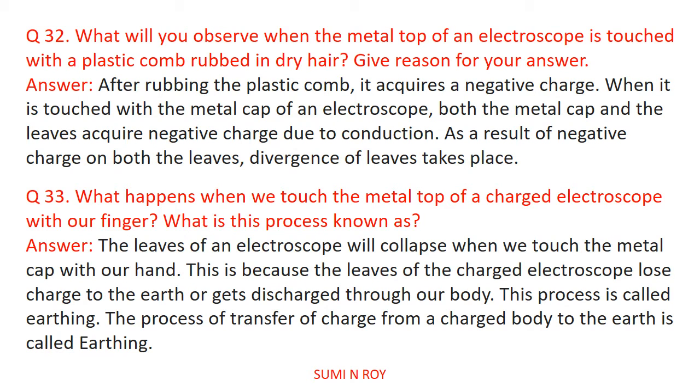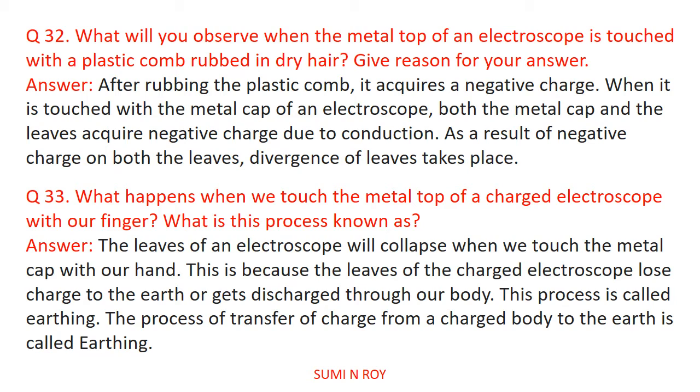Next question is, what will you observe when the metal top of an electroscope is touched with a plastic comb rubbed in dry hair? Give reason for your answer. After rubbing, the plastic comb acquires a negative charge. So when it is touched with the metal cap of an electroscope, both the metal cap and the leaves acquire negative charge due to conduction. As a result of negative charge on both the leaves, divergence of leaves takes place, because both the leaves of the electroscope are negatively charged, and as like charges repel each other, the leaves diverge.